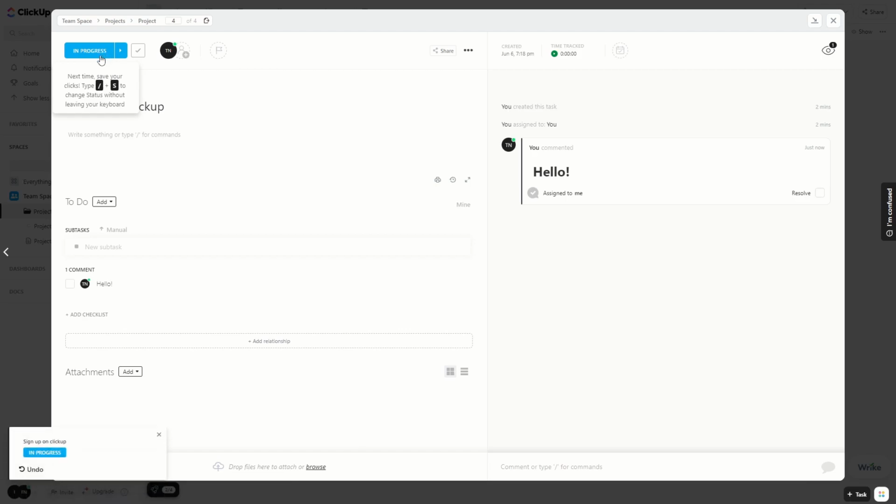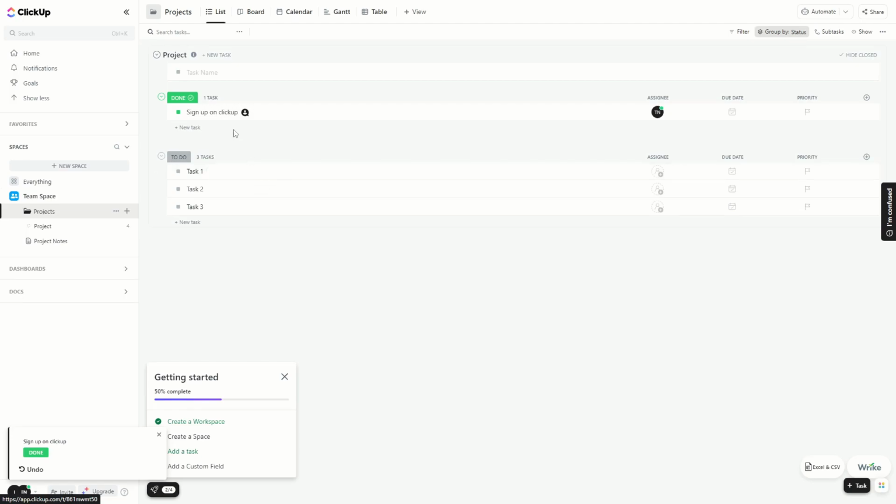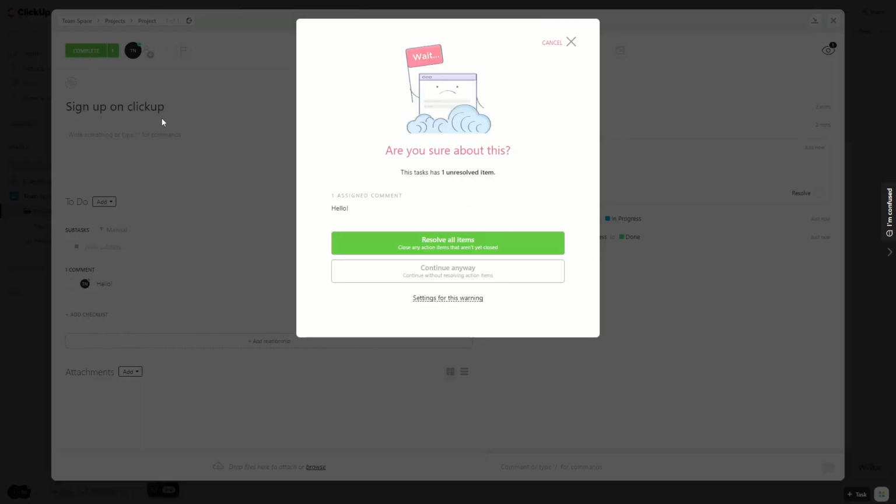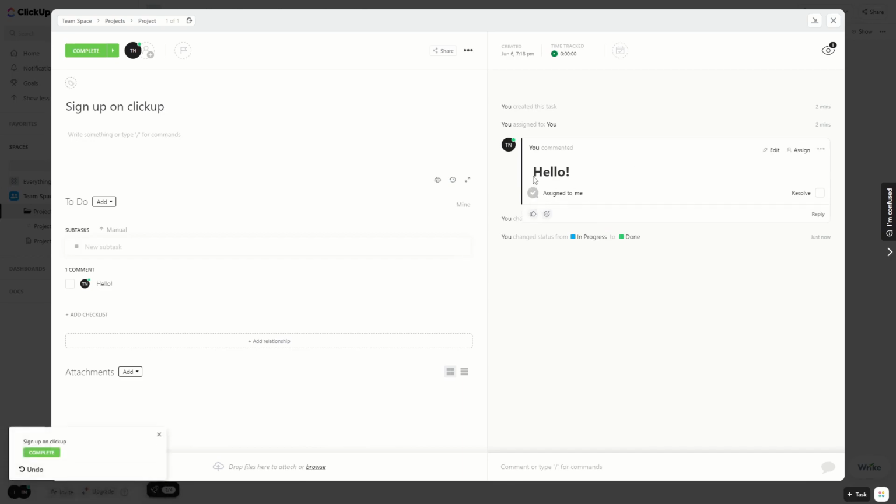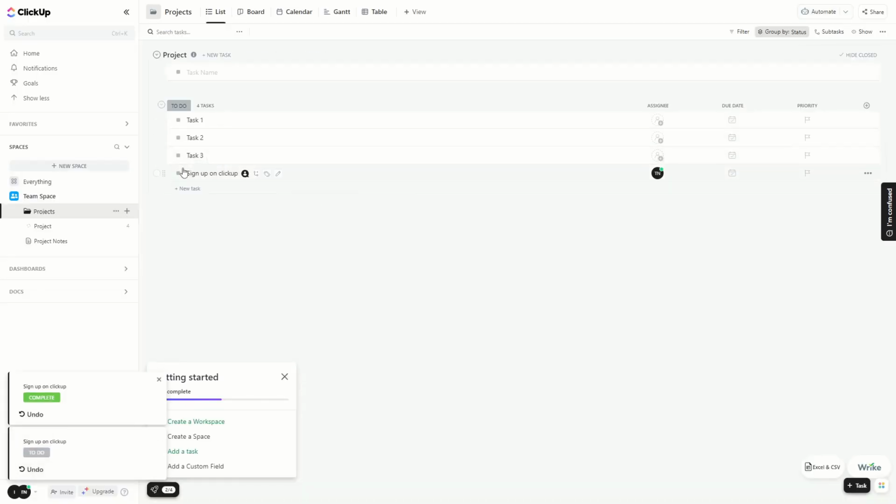And so here you can click on in progress, and if you're done you can click on next status. So you can click on this little arrow here, and then it is marked as done. You can see it is up here. If you now click on it and basically just click on this arrow again, you can see it is complete. You can see there is this warning because there is one assigned comment that we have just created. In this case we will just continue anyway because it is asking you if you really want to move it to complete. And then you can basically just move it to the next status, which is to do again. So it would be at the beginning again.